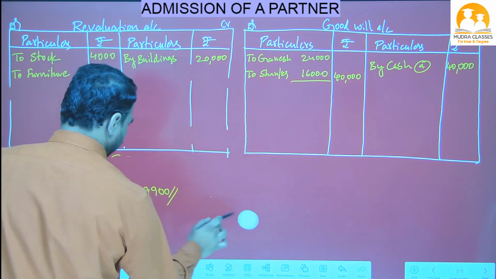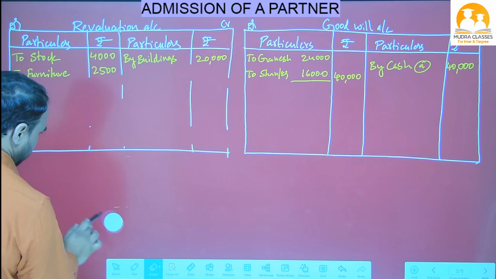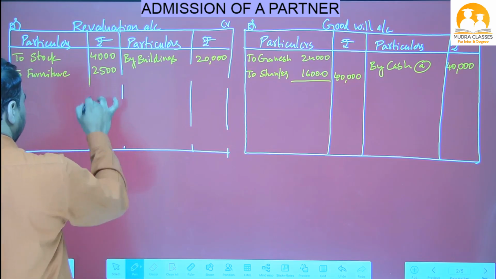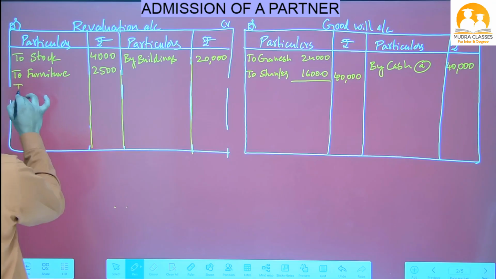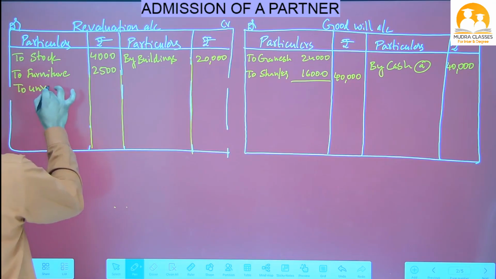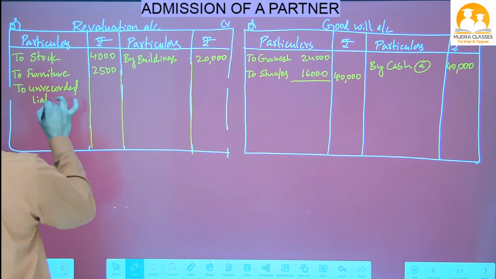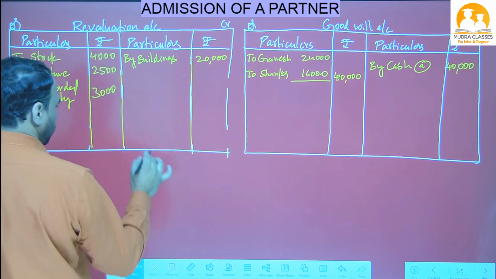A minute. Actually, unrecorded liability is a liability, nana. Because we have money to pay to him. We are liable to pay, so it is a loss to the business. So we have to write in the revaluation account debit side to unrecorded liability 3,000 rupees.